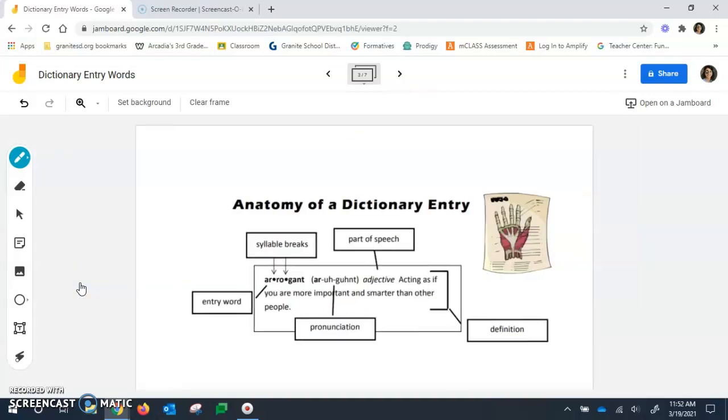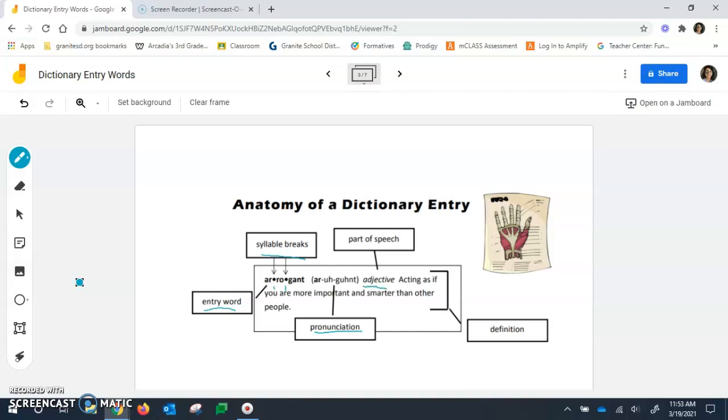Here's another example. Our entry word here is arrogant, and you'll notice these little dots here are known as syllable breaks, or how many syllables are in the word arrogant. Three syllables for this word arrogant. And then our pronunciation here in parentheses tells you how to say that word.